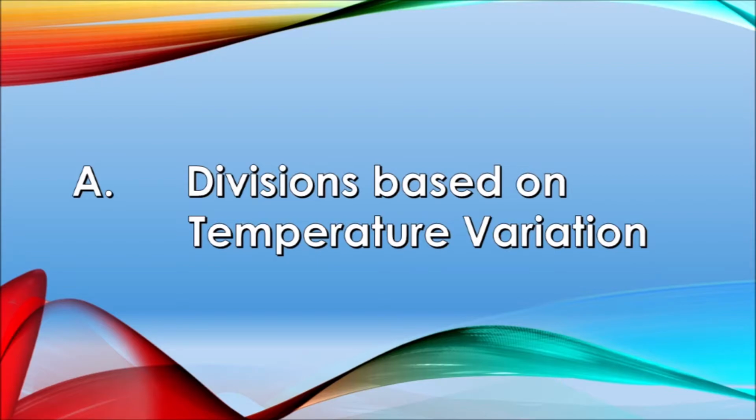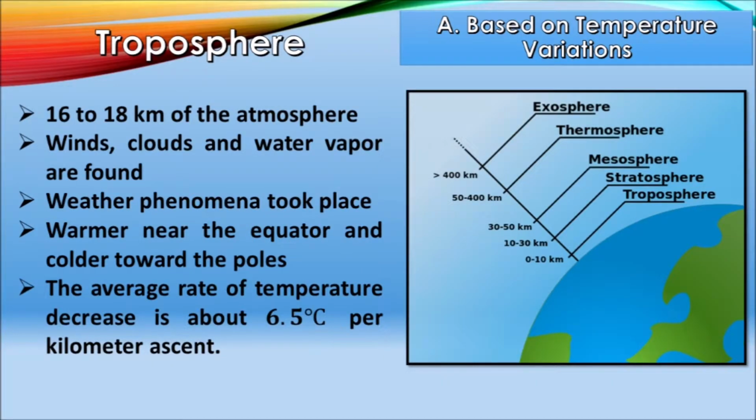And here's what's under divisions based on temperature variation. The first one is the troposphere. The troposphere is the bottom 16 to 18 km of the atmosphere where winds, clouds, and water vapor are found, and where weather phenomena occur. Temperature varies greatly near the Earth's surface. It is warmer near the equator and colder toward the poles.